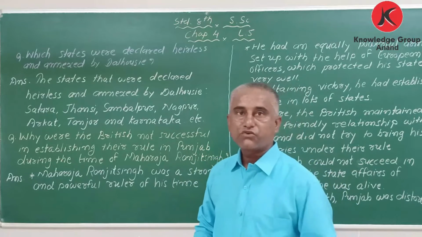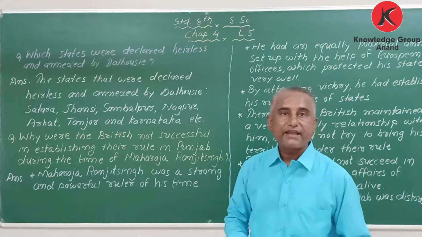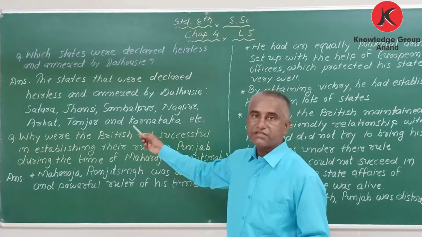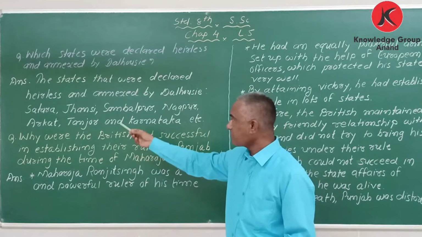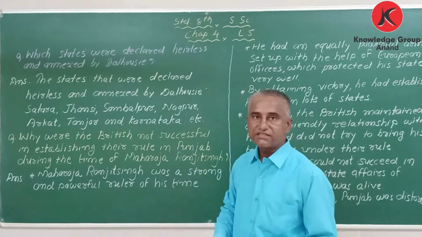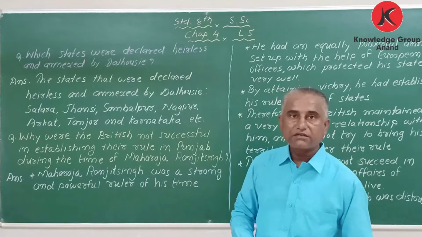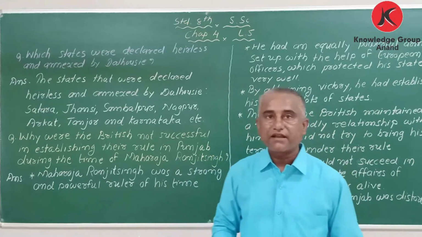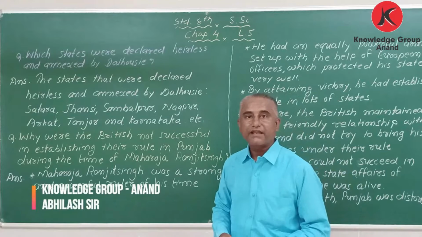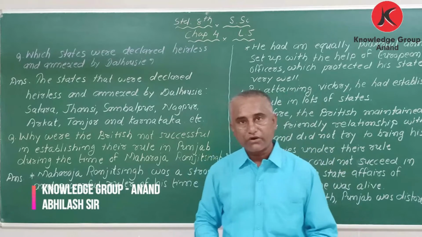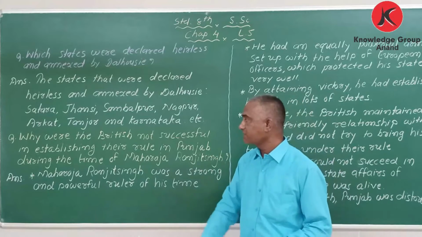Got it? So which states were declared heirless and annexed by Dalhousie? States like Satara, Jhansi, Sambalpur, Nagpur, Arcot, Tanjore and Karnataka were declared heirless and annexed by Dalhousie. Got it? Okay. Next question.